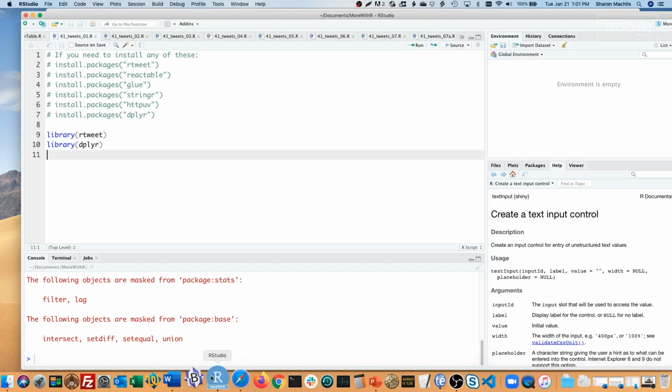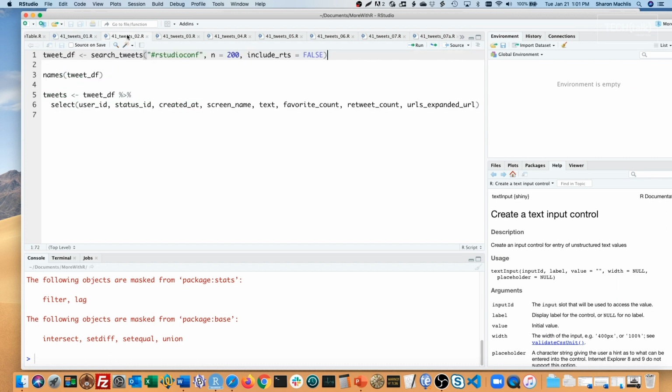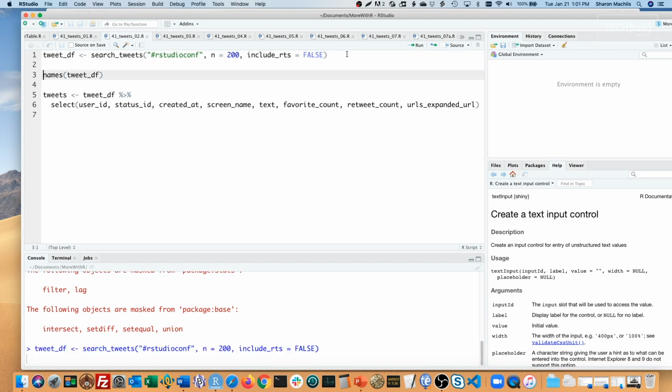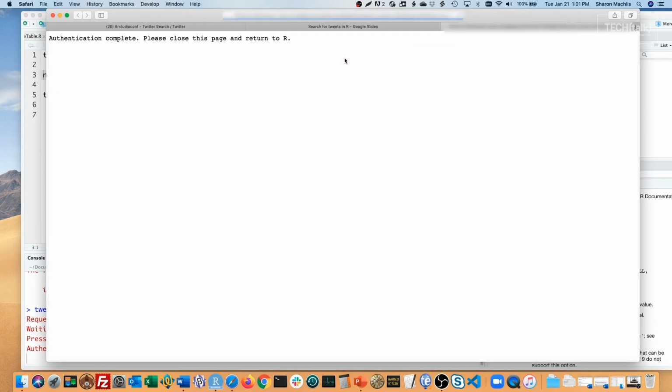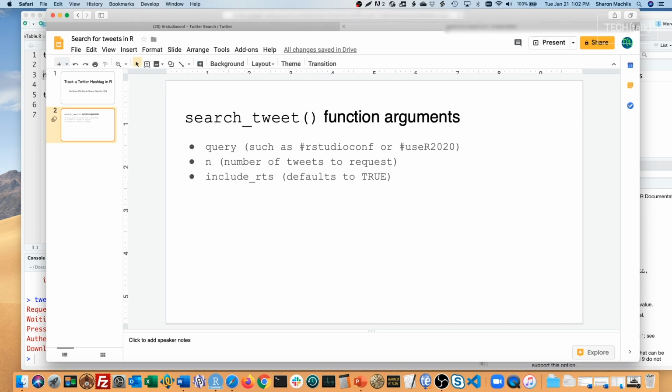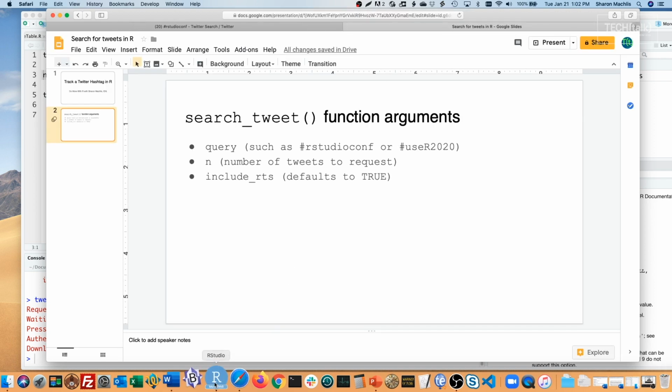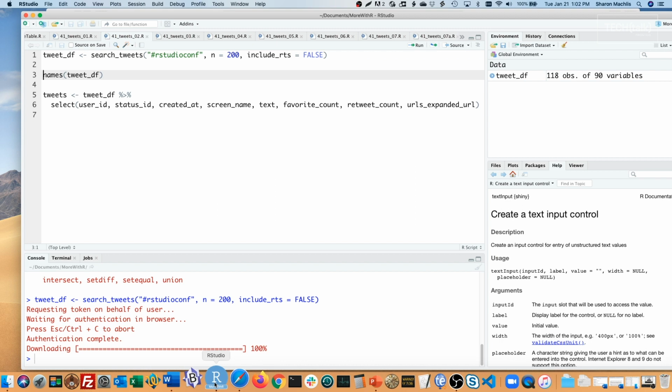Let's get back to RStudio. And let me try to do this search. I'm already authorized because I've authorized in the past, but if I hadn't, a screen would have popped up asking me to click and authorize the application. But for now, I'm authorized. Let's go back to RStudio. Now let's see the results.